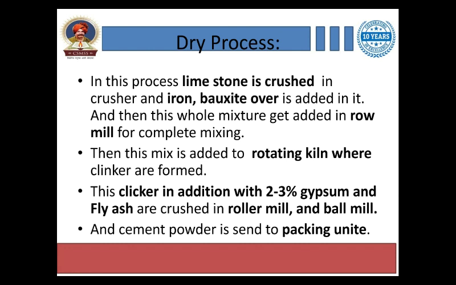These clinkers, with the addition of 2 to 3% of gypsum and fly ash, are ground in the roller mill and ball mill, and the cement powder is sent to the packing unit. This is the whole dry process of manufacturing of cement. For the examination, you have to draw the flow chart, and sometimes you also have to write the complete manufacturing process by the dry process. So this is all about the dry process.